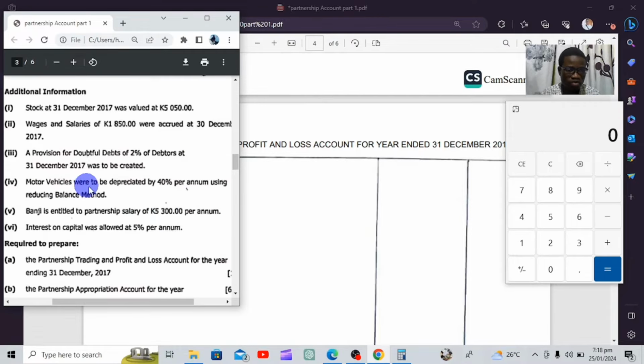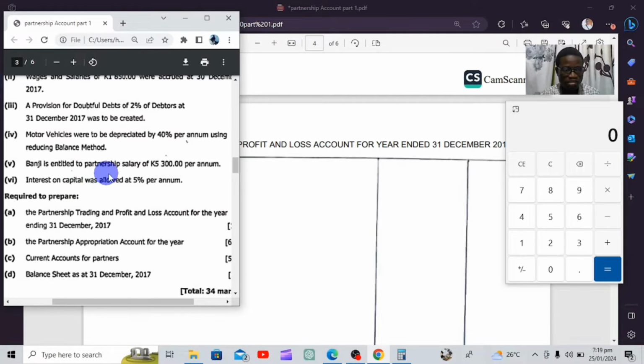Then motor vehicles were to be depreciated by 40% per annum using the reducing balance method. Remember, we did how to deal with depreciation, the reducing balance method and also the straight line method. If you haven't watched the video, I'll drop the link below so you can watch it and come back here to see how this type of depreciation is handled. But we'll also do it in this video.